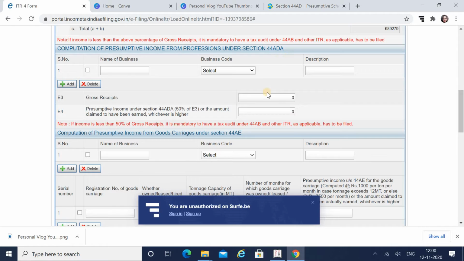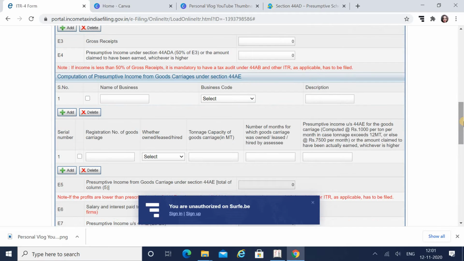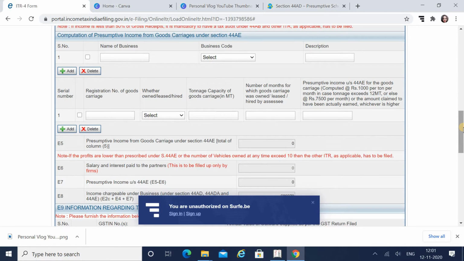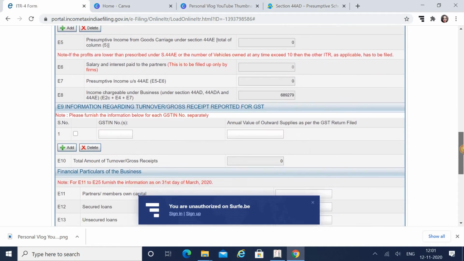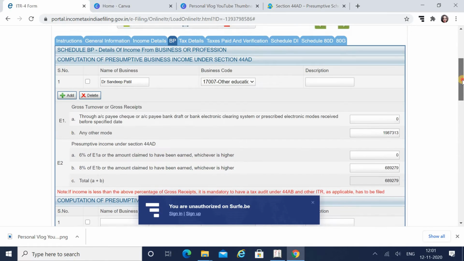Next we have section 44ADA and 44AE. We are not filing these right now, but I will give you the information. 44ADA is for professionals in the service industry like CAs and architects, and 44AE is for the transportation business. If you own a goods carriage, or have your own, leased or hired vehicle, you can file under section 44AE. I will explain how to calculate all this in my next videos.